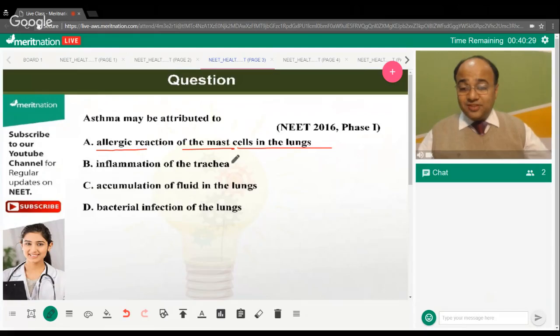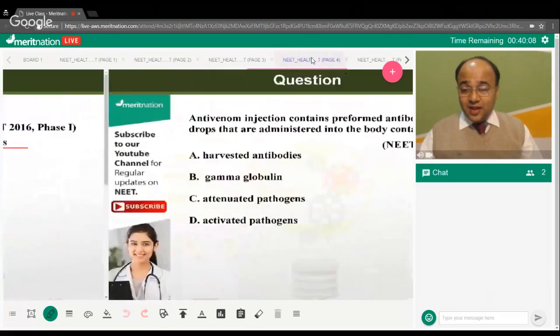So, the constriction of the airways occurs as a result of the allergic response of the mast cells in the lungs in case of asthma, as well as huge secretion of mucus, leading to wheezing and difficulty in breathing. Yes, Aarti, the answer is option A.